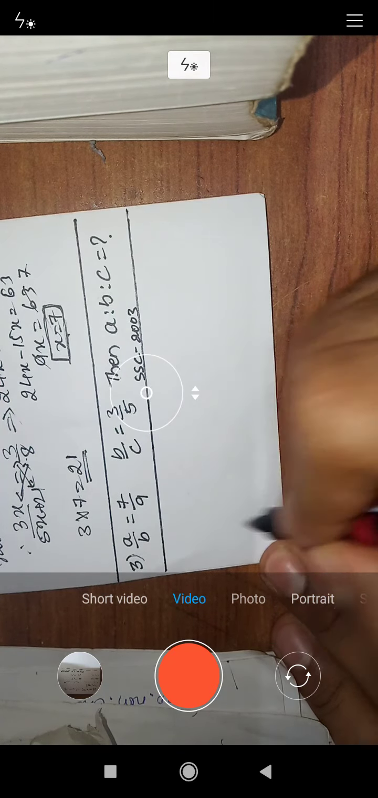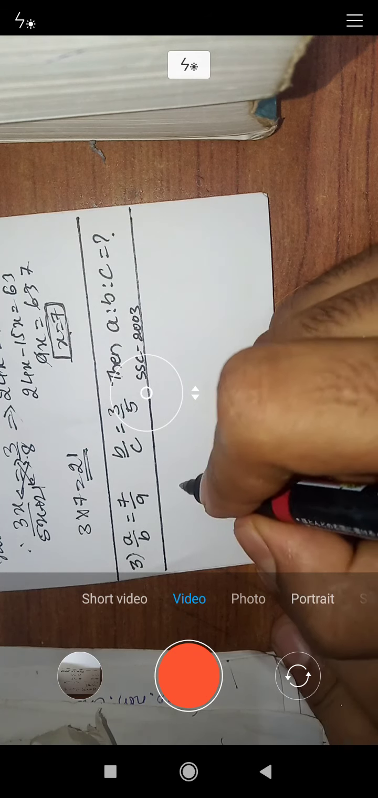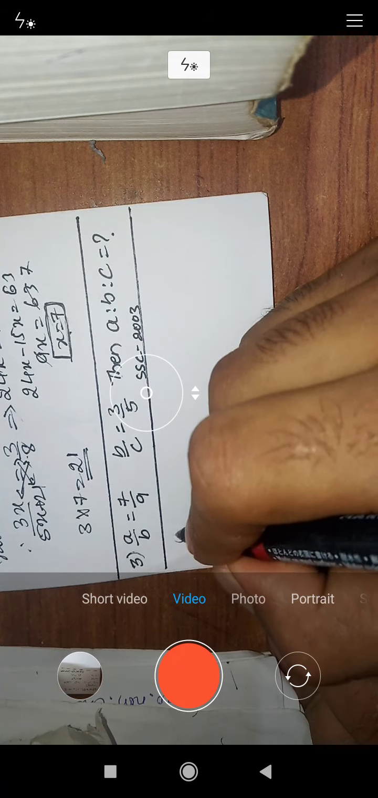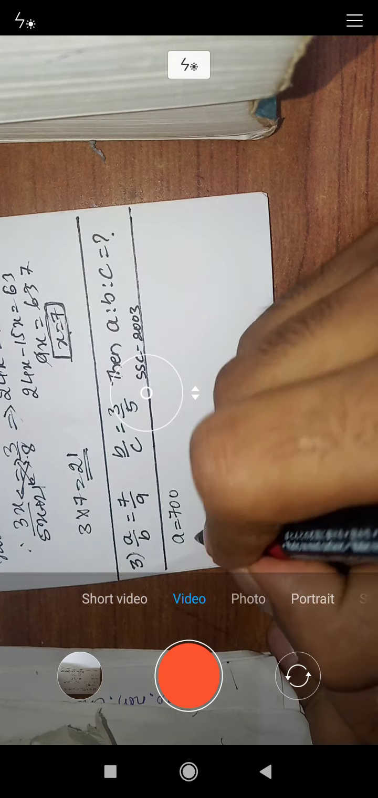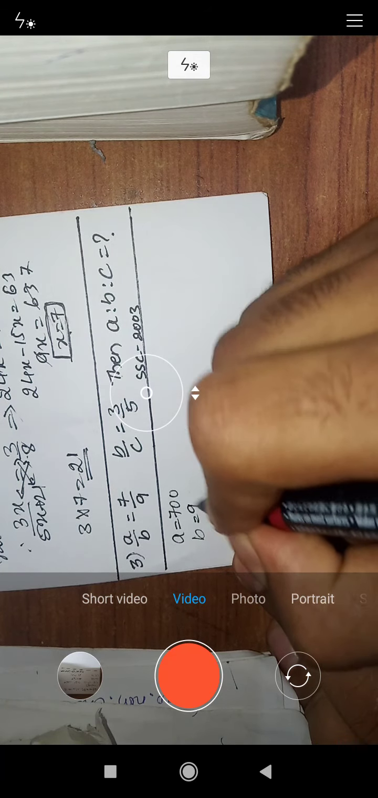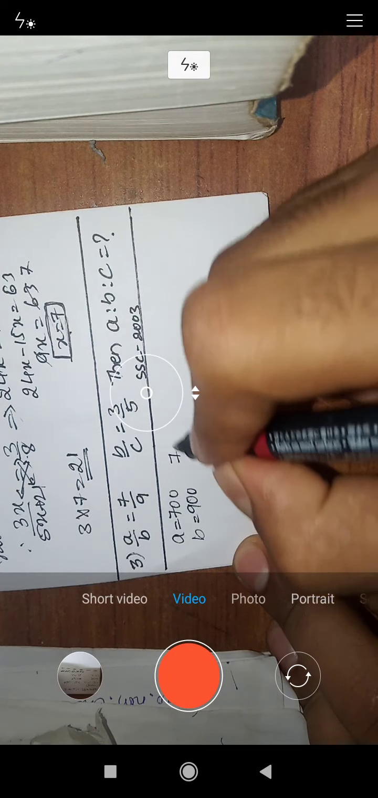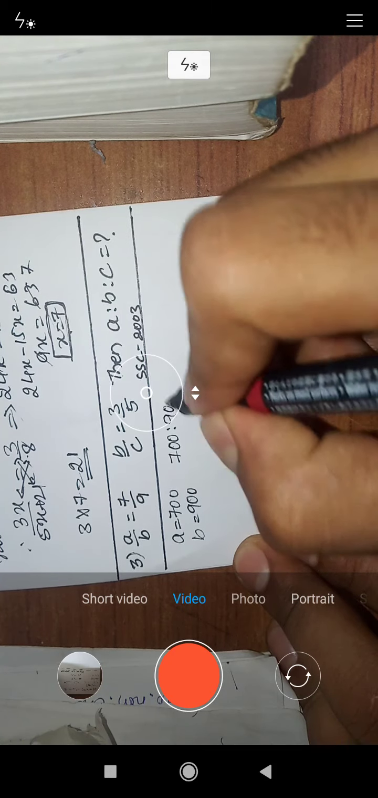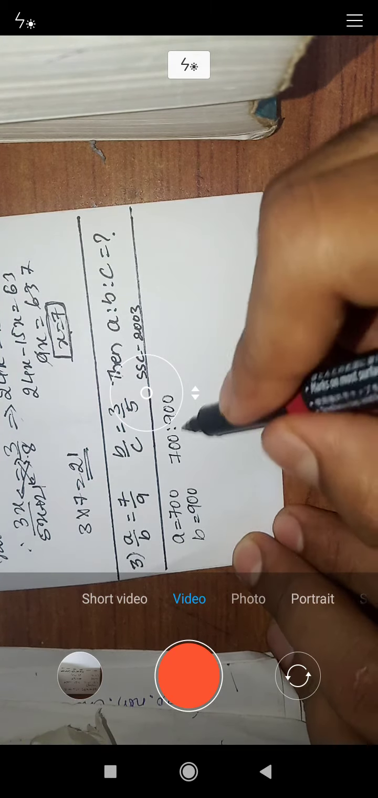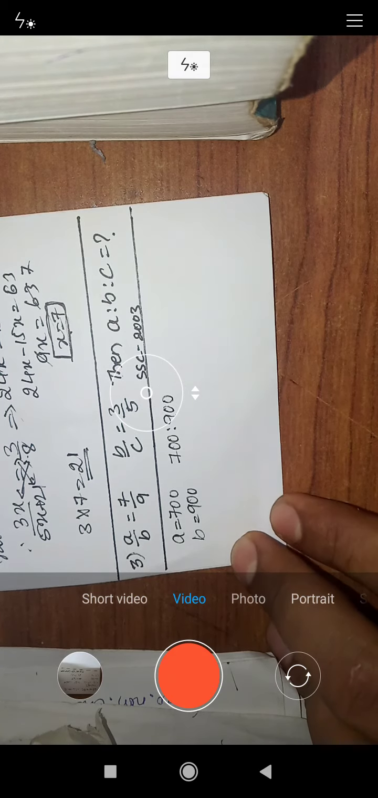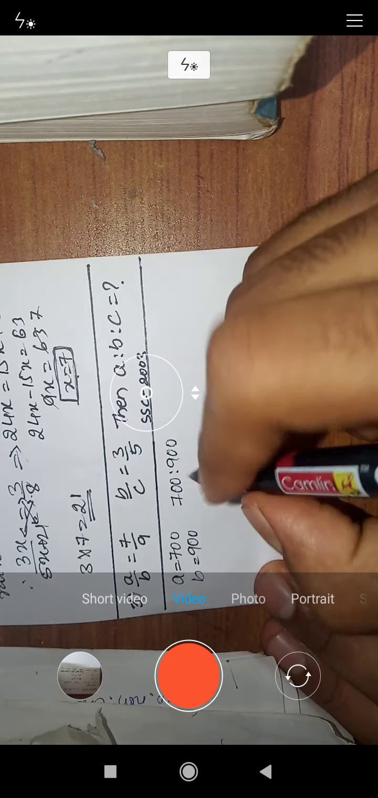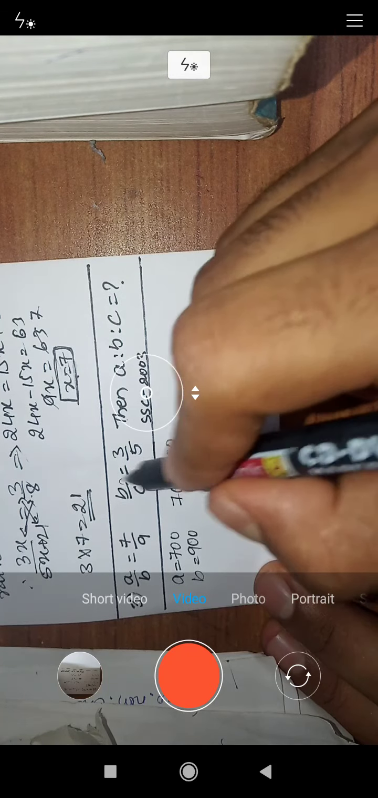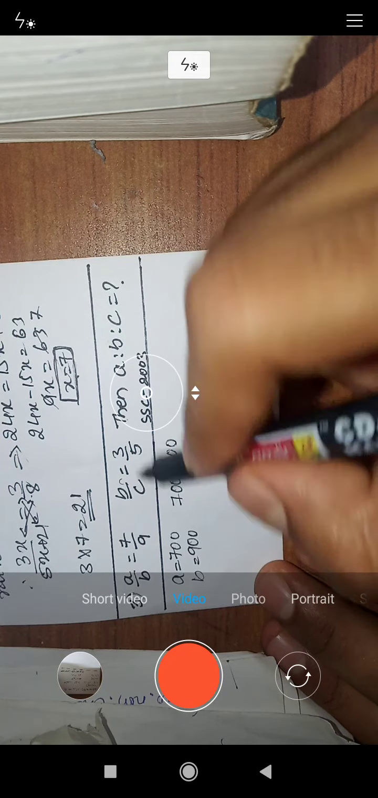I am considering a has 700 rupees, b has 900 rupees. 700 is to 900 means the ratio is 7:9, it is the same. Then the ratio of b is to c is 3:5.